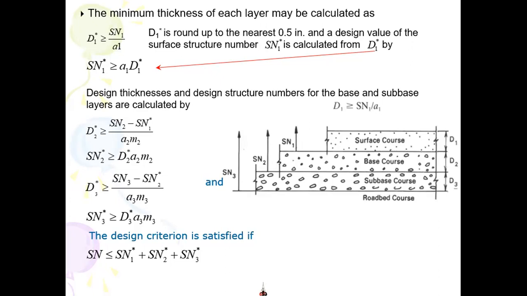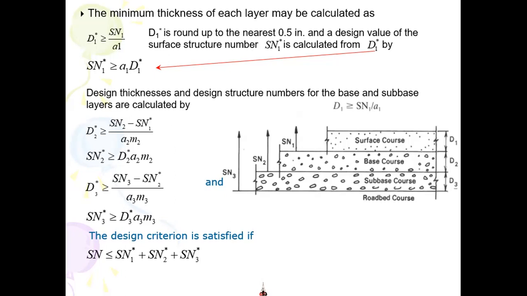Layer coefficient means how much this layer will behave as a structural layer. Normal asphalt concrete is not a structural layer like it is in a building. It's used as a structural layer in a pavement. It's not 100% concrete. It only contributes 40% or 44%.